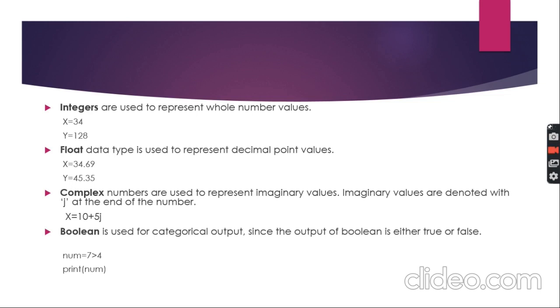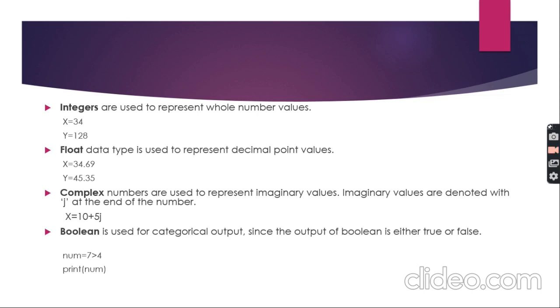A complex number holds a particular value with j, like x equals 10 plus 5j. So these are the imaginary values. Booleans store true or false.